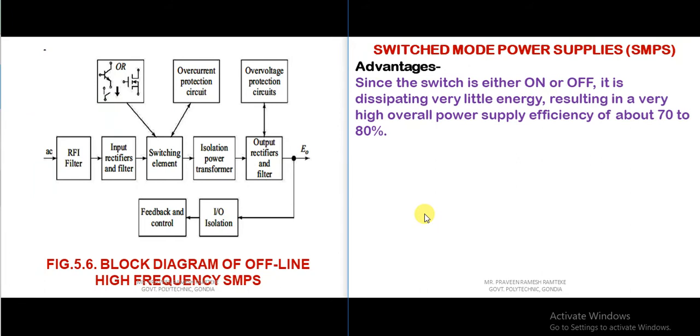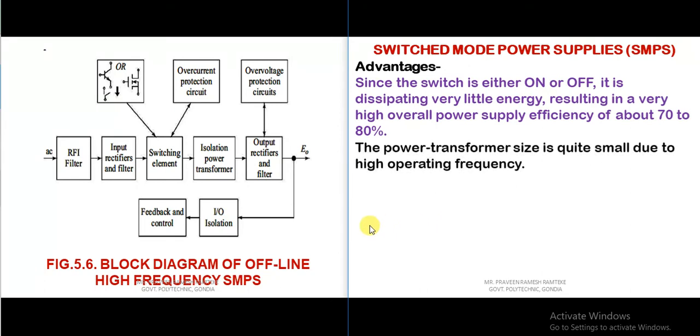It's very high. The power transformer size is quite small, as we are using a power transformer which is operated at a very high frequency. Therefore, the size of the transformer reduces as the operating frequency increases.